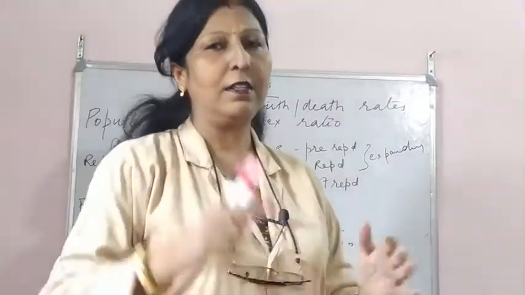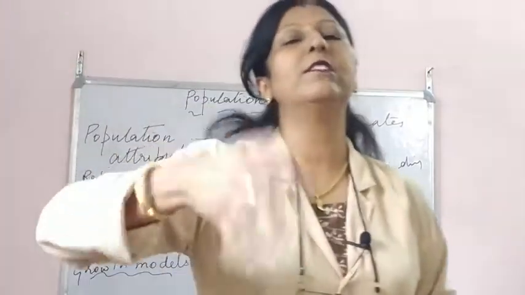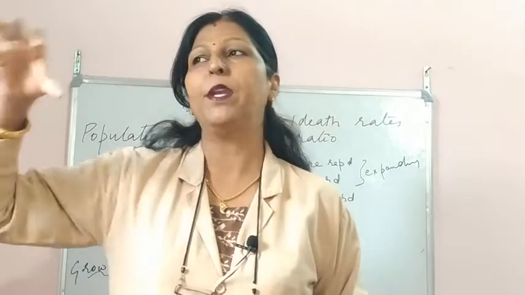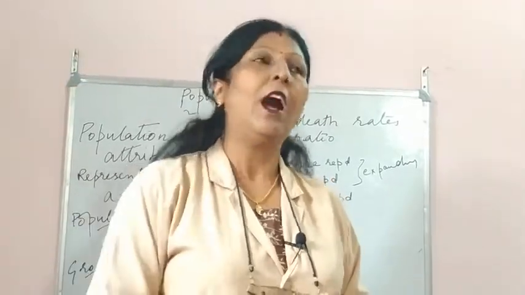Then the other thing we come to is the age pyramids. What is the next thing which adds to the population? How do we know that the population of this particular species is going to increase in the coming years? How do we know that?